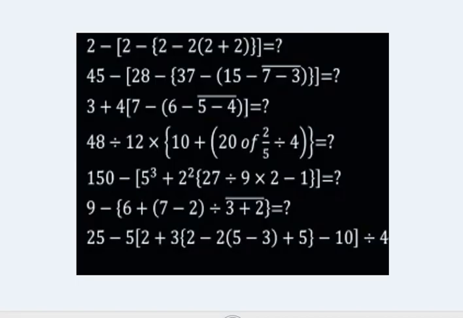GCSE includes 8, 9, 10, 11, not only grade 11. So therefore, when we try to practice from grade 11, you won't get enough time to practice. The question format, paper format, and taking off your fear, all these things are very important. So we need time. A subject like maths, we need to understand each and every point. So therefore, we need to lay the foundation from grade 8 itself.